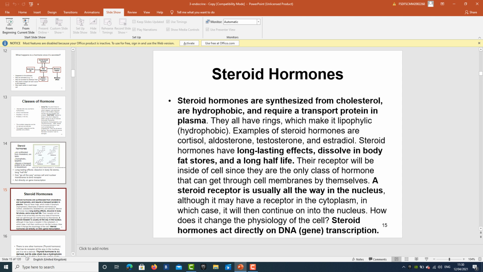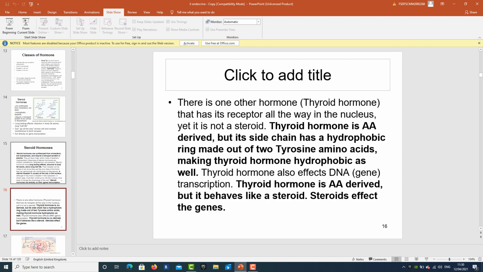Now, there is one other hormone, thyroid hormone, that has its receptor in the nucleus. Thyroid hormone is amino acid derived but has a hydrophobic ring made up of two tyrosine amino acids, making thyroid hormone hydrophobic as well. It has effects on DNA gene transcription. Thyroid hormone is amino acid derived, but it behaves like a steroid. Steroids affect the genes. These hormones use intracellular receptors.